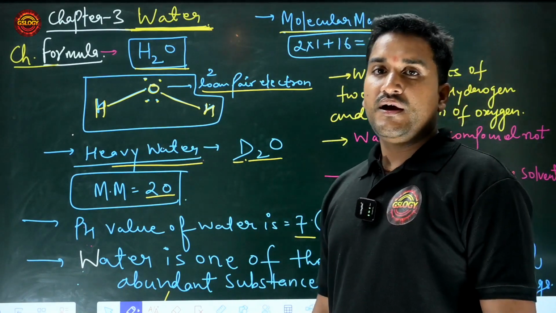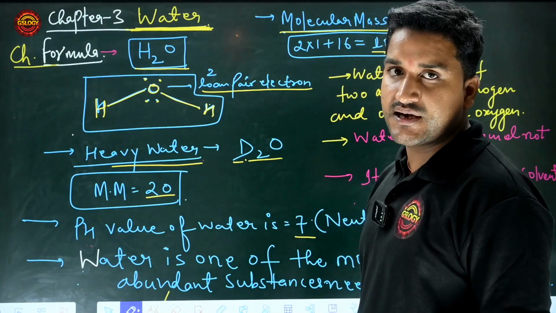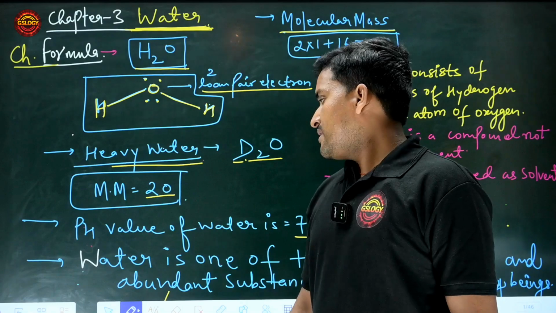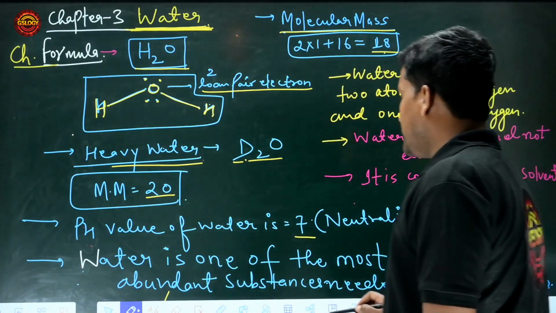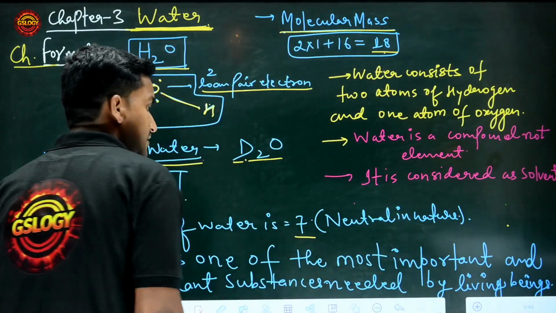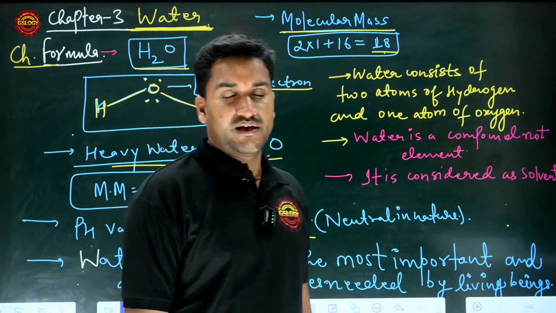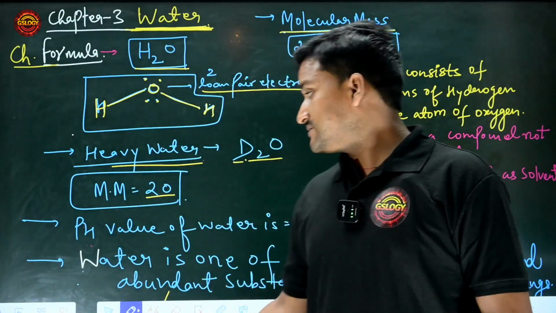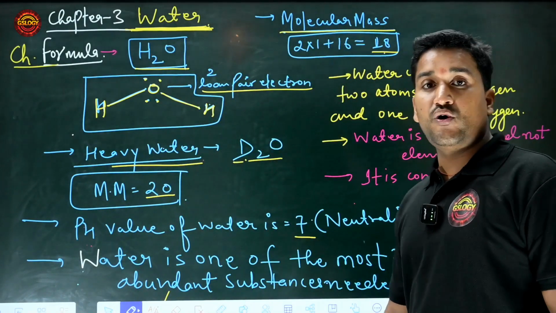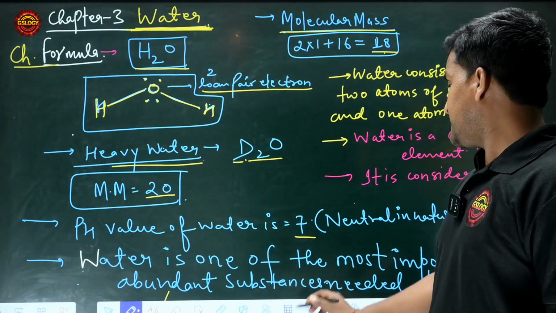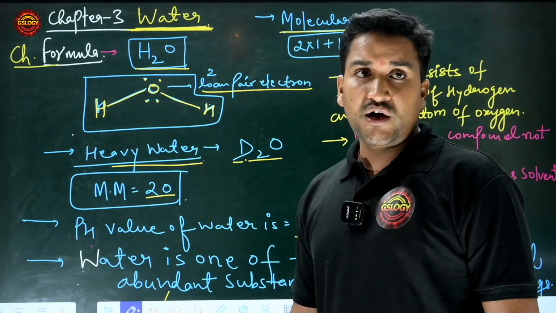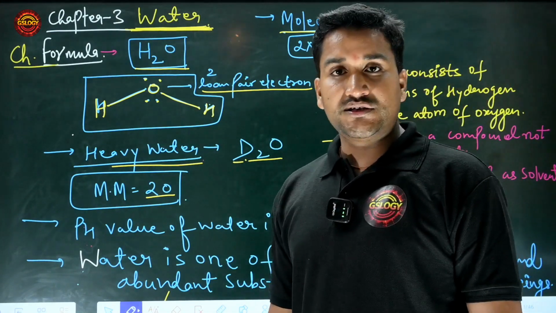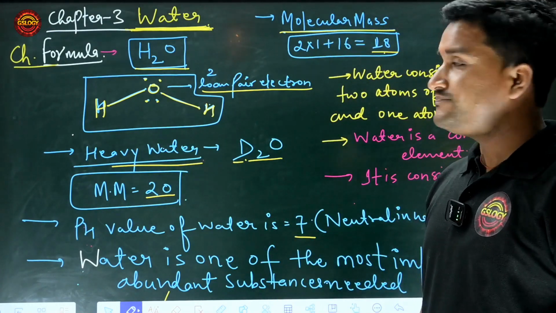There is nothing acidic or basic in nature in water, and water is one of the most important and abundant substances needed by living beings. You know very well that water is one of the most abundant substances needed by living beings, meaning that without water you cannot survive on the earth. Clear everyone?